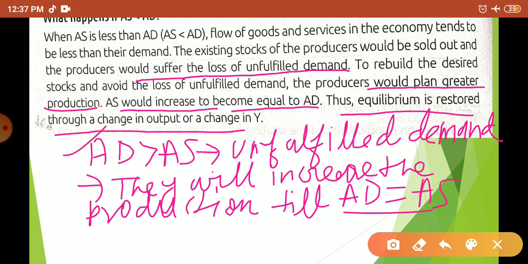So this is in very simple language what is given. If AD is greater than AS, there is the condition of loss of unfulfillment of demand. In this condition, producers will increase the production. They are able to increase the production because this is not the condition of full utilization. So they will increase the production by employing more and more labor, and this increase in the production will continue till AD becomes equal to AS.